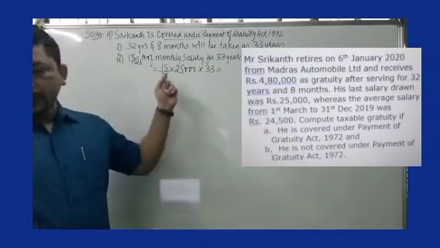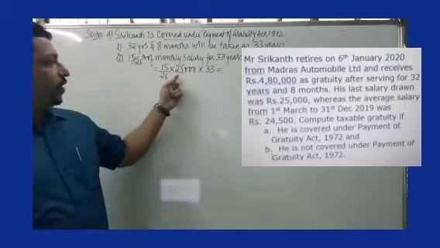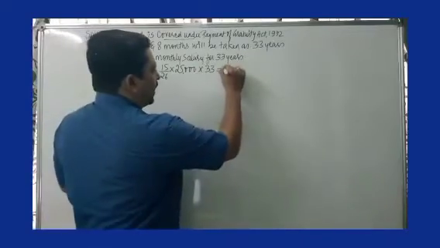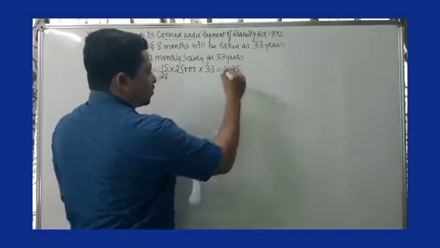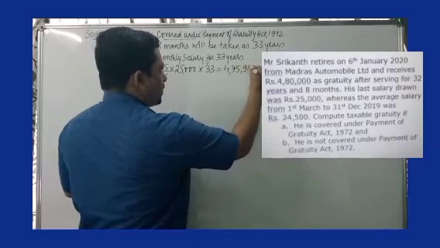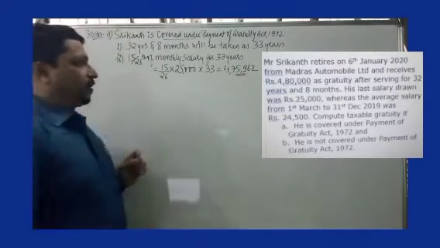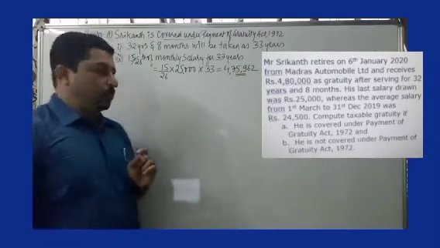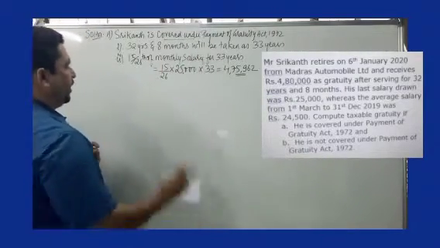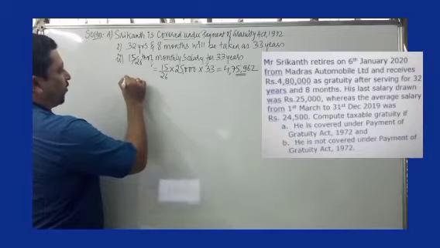If you calculate this, 15 by 26 into 25,000 into 33 will give you 4,75,962. Once these basic ingredients are ready, then we can go on to the format.